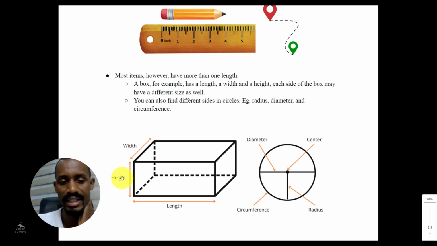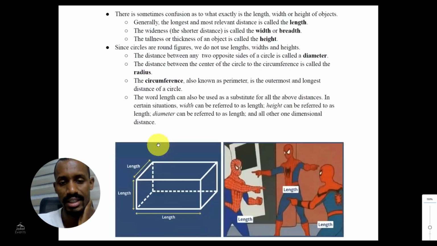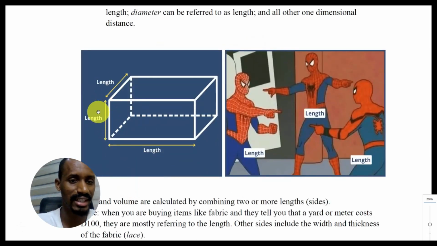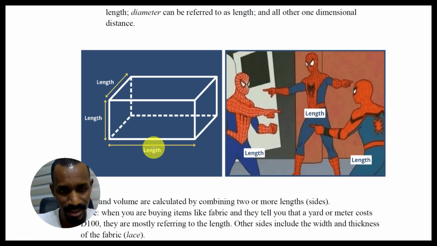But this height here, consider it as a length because it's talking about from point A to point B, how long this is. And also the width here is a length because it's talking about how long this side to this side is. That's why in this picture I made it: this is length, this is length, this is length. We just differentiate them.